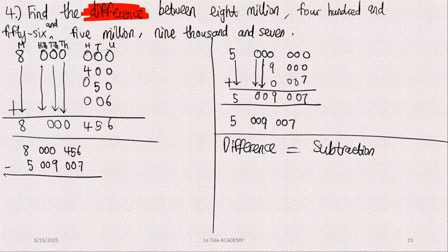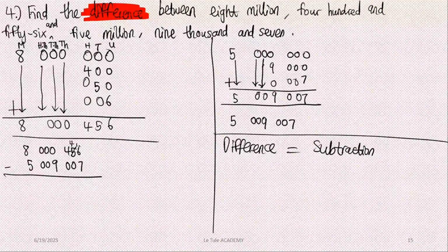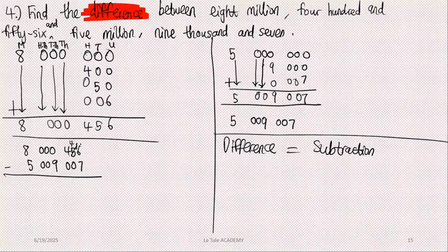6 subtracted by 7 is not possible, so we take 1 from 5, which is going to be 4. Add 1 to 16, like you're combining two of them together. It's going to be 16. 16 subtracted by 7 is going to be 9. 4 minus 0 is 4. 4 minus 0 is 4. 0 minus 9 is not possible. So we're going to take 8.